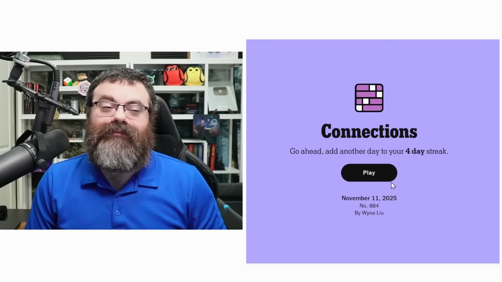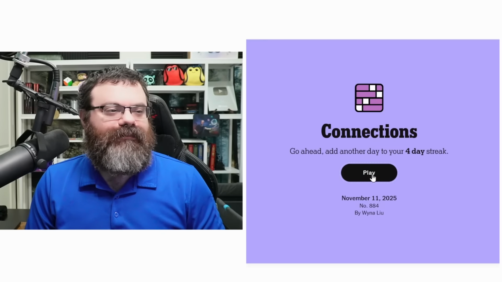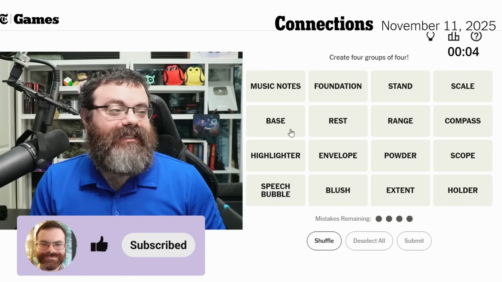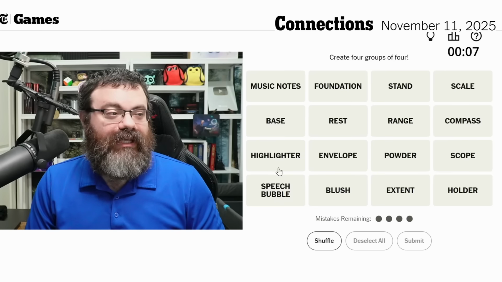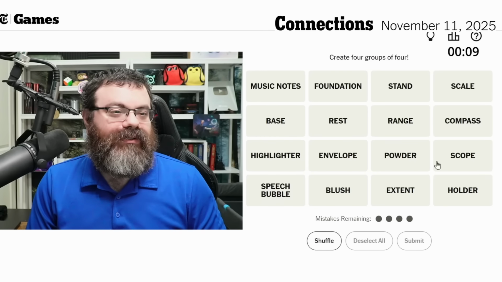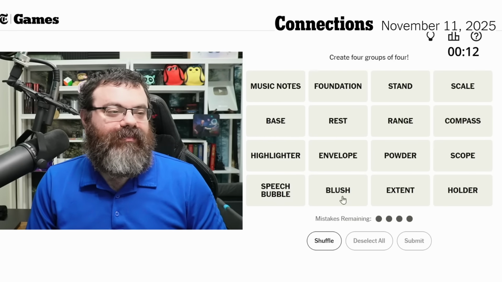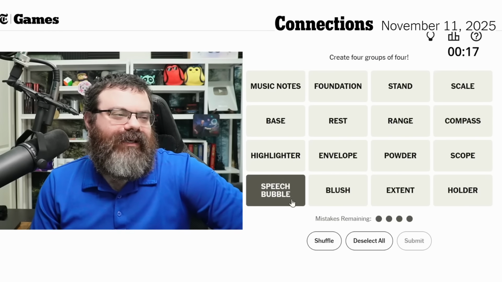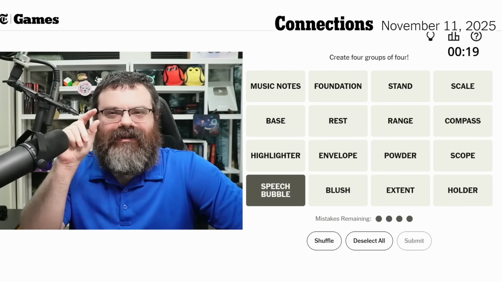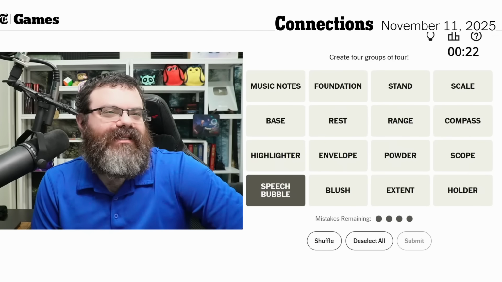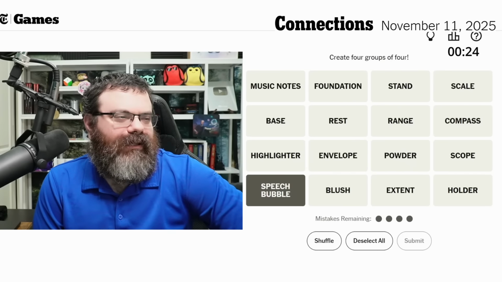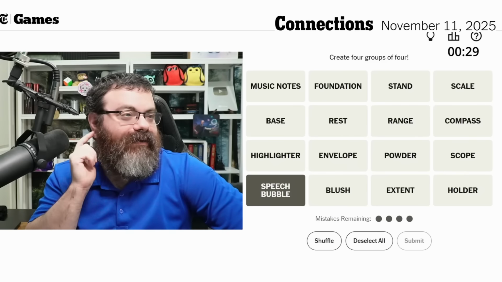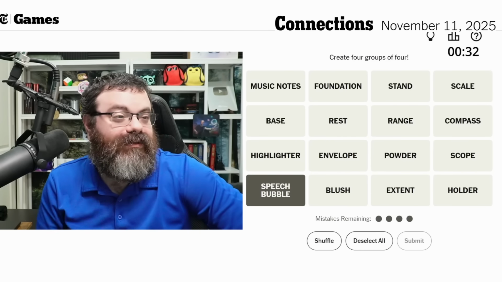All right, well, let's start with connections. We're finding 4 groups of 4. We got music notes, foundation, stand, scale, base, rest, range, compass, highlighter, envelope, powder, scope, speech bubble, blush, extent, and holder. Speech bubble is interesting. It's that dot dot dot and then kind of the cloud, so I wonder if it's based on the look of it. Oh, no. That's a thought bubble. The speech bubble has kind of the pointy end and then the circle. I don't know why I was thinking of a thought bubble when it clearly says speech bubble.